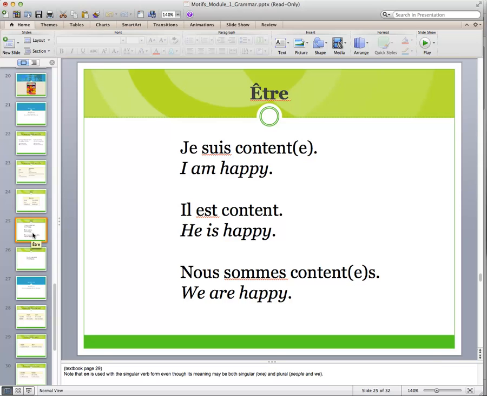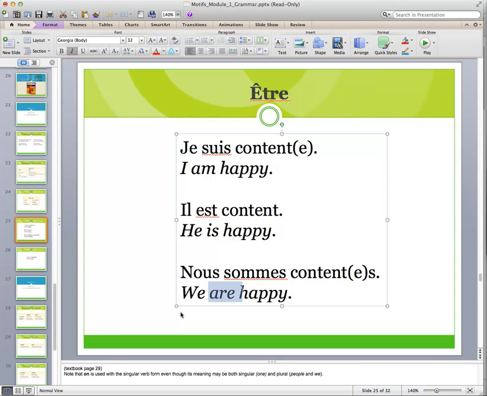Let's look at some examples. Je suis content. I am happy. Il est content. He is happy. Nous sommes contents. We are happy. And you can see here that just like in French, in English, you have to conjugate the verb. You have to make the verb match with the subject pronoun in French and in English. And the words and the spelling change each time.